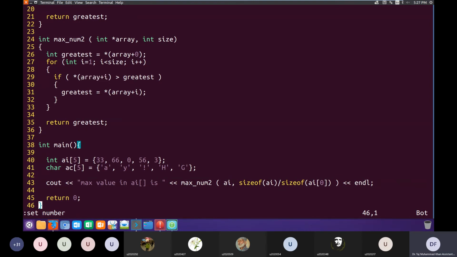All these addresses which I get in subsequent iterations, I dereference them to get the value of that particular element of the array, just like we were doing with array i in square brackets. Then we compare all these values of the elements to greatest, and if any value is greater than greatest, we store it in greatest. So this function is essentially the same function as max num.